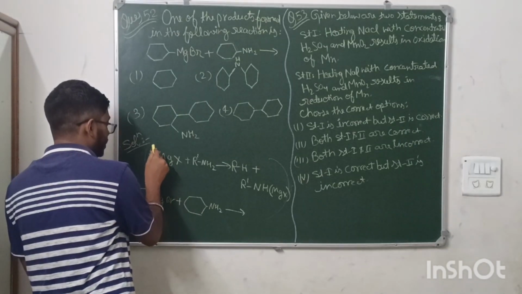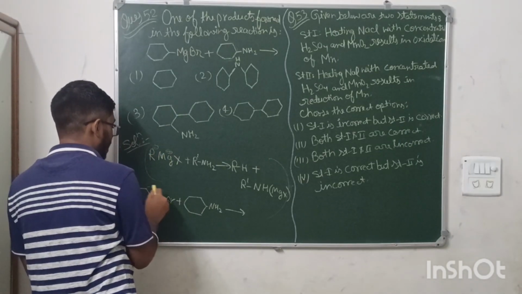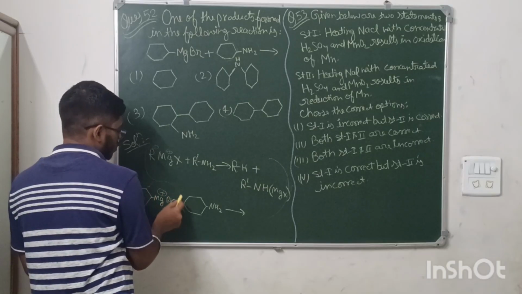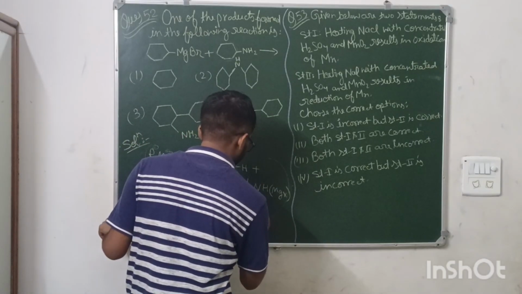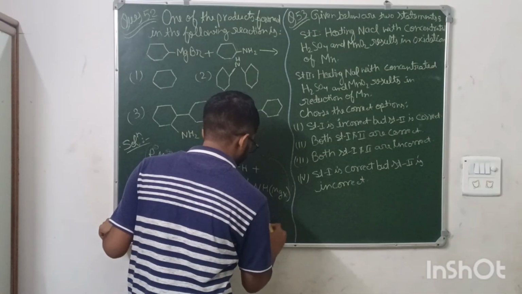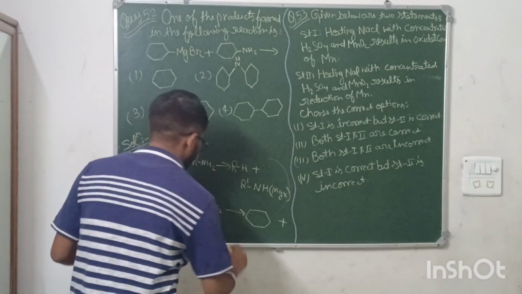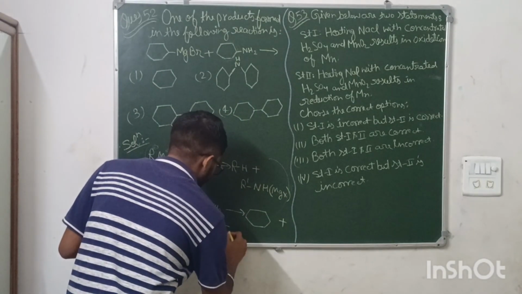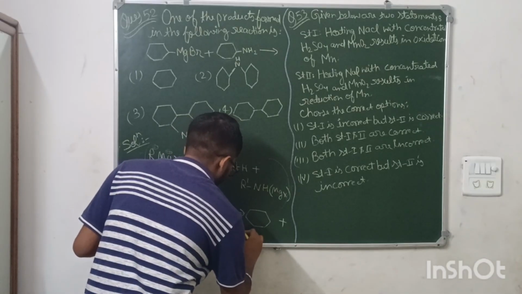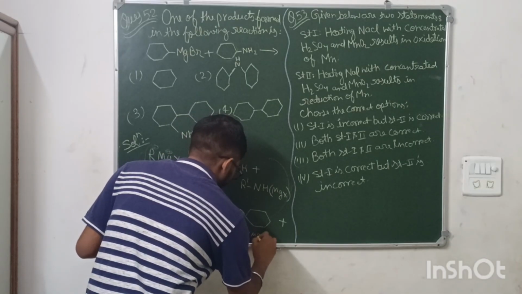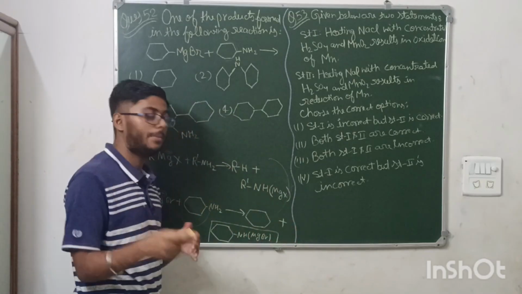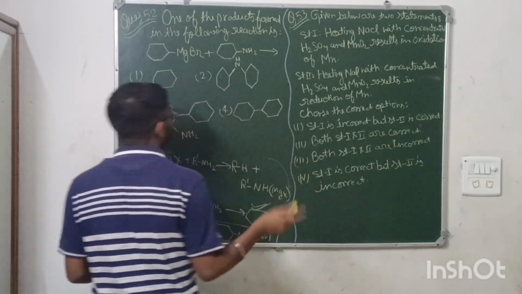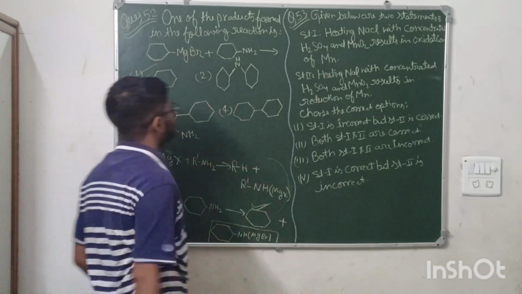In this, R is minus and MgX is plus, so it will attack like this, and the product formed is a cyclohexane ring, and the byproduct formed is NHMgBr. But we have to tell the major product, that is cyclohexane. So option number 1 is correct.